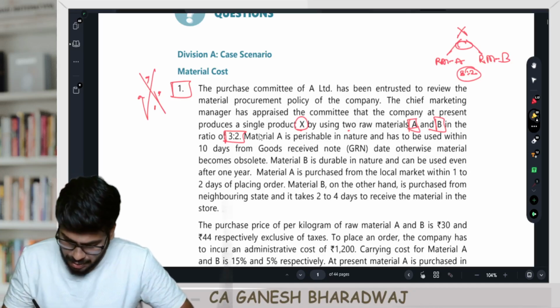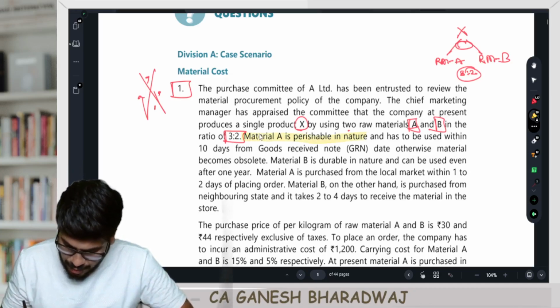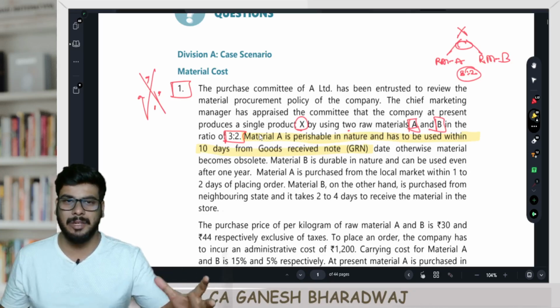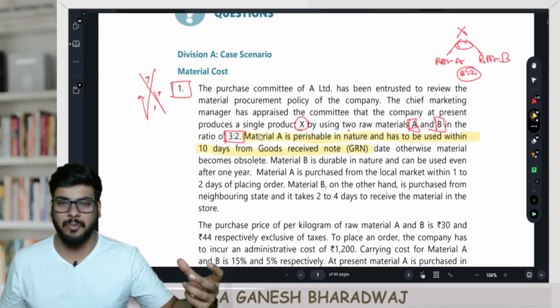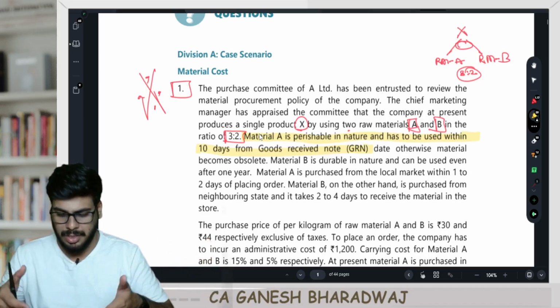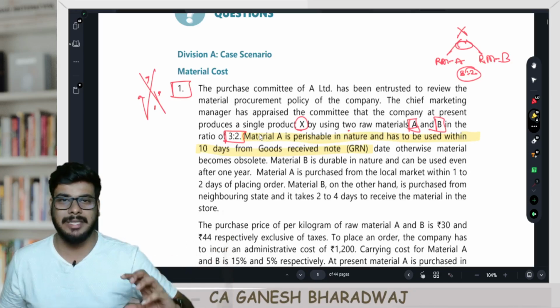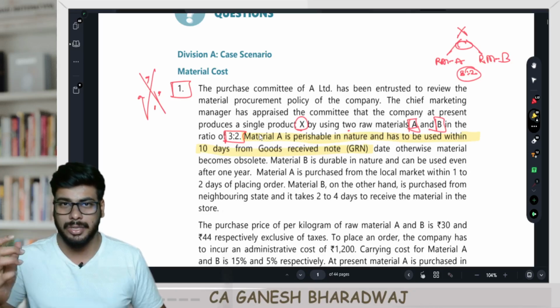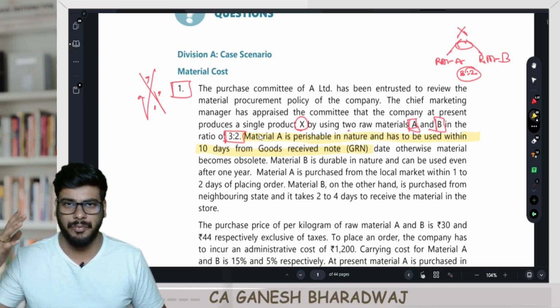Now this is where the question becomes interesting, right? So what they are saying, A is a perishable commodity. Perishable means what? It has a very small shelf life. Let us say, for example, milk, right? Now here they are not talking about milk, but I'm just saying milk has a shelf life of just 2 or 3 days. Clear with this? Tomatoes, right? They have a shelf life of about a week or so.